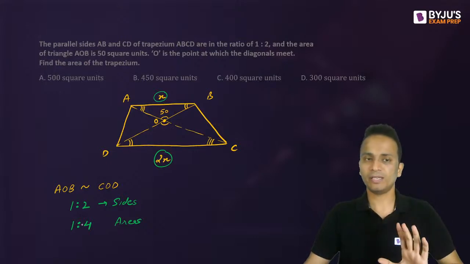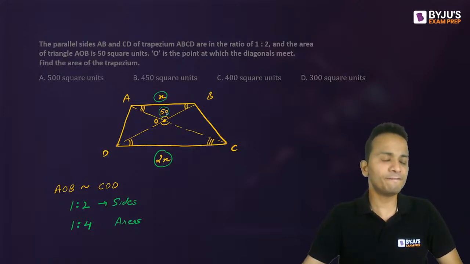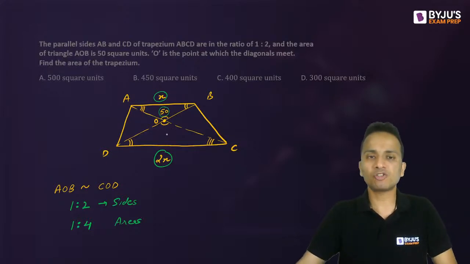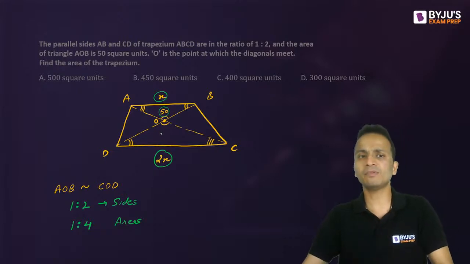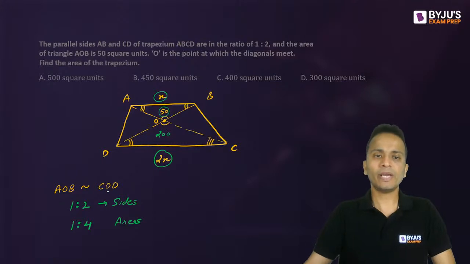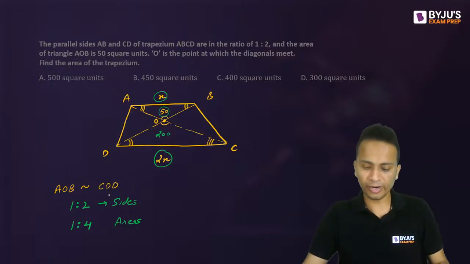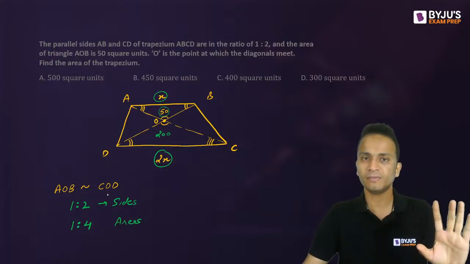Okay, number one. So ratio of areas पता लग गया इन दोनों का. The area of the smaller triangle is 50, so the area of the bigger triangle will be 4 times 50, that is 200. So the area of triangle COD is equal to 200. This is point number one.